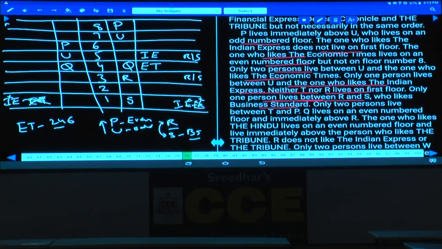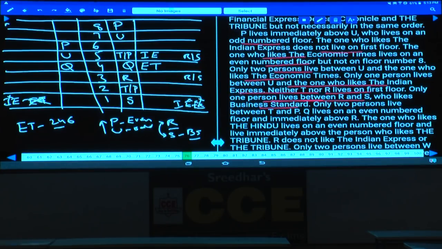As two persons are between T and P, then what are the values of this T and P? Where can this T and P be here? Tell me. Now, T cannot be on the sixth floor. If T is on the sixth floor, the other person must be on the third floor, which is not possible. Hence, T or P must be in these two possibilities only.